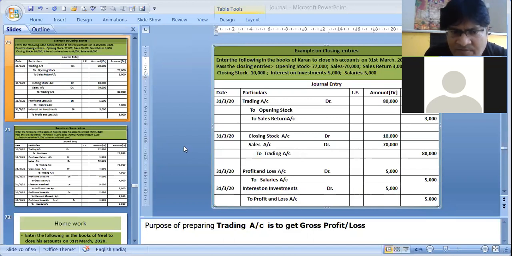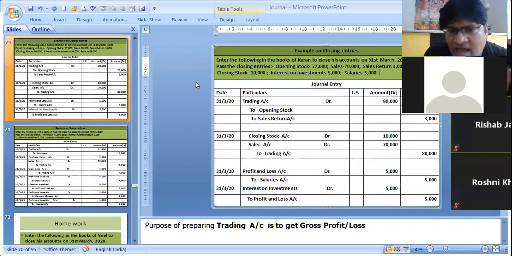Let's understand a sum in which we have gross profit and net profit. Let's understand that. Have you all understood this much? Respond to me.